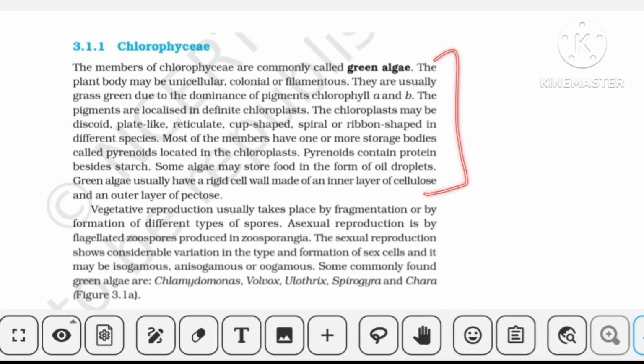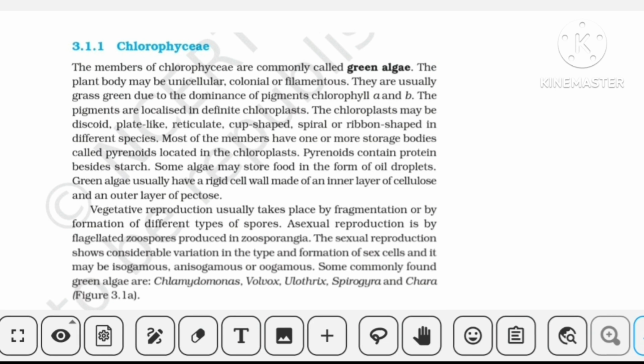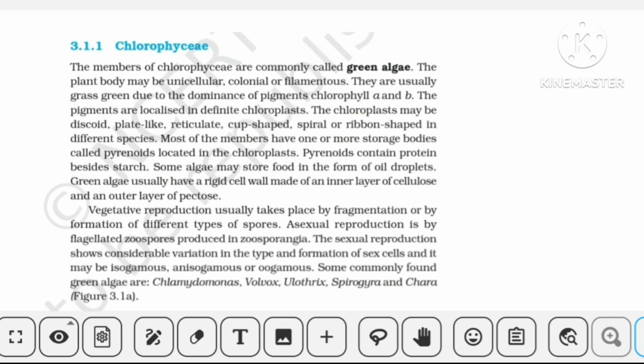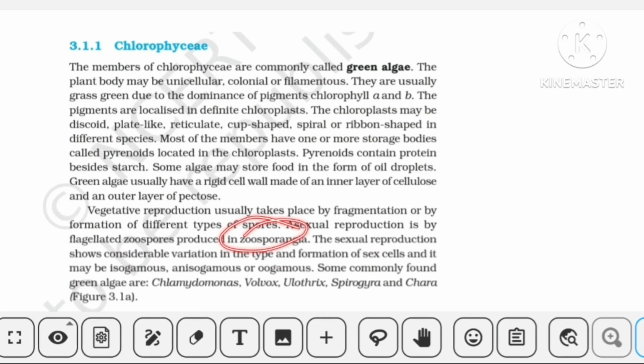Moving further, they have talked about reproduction. As we have already discussed, there are 3 methods of reproduction: vegetative, asexual, and sexual. The same case here: vegetative reproduction is by fragmentation, and asexual reproduction is by zoospores, which are formed in the zoosporangia. And isogamous, anisogamous, and oogamous, all 3 forms of sexual reproduction are seen.